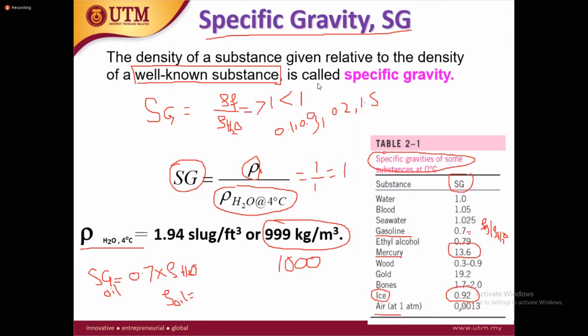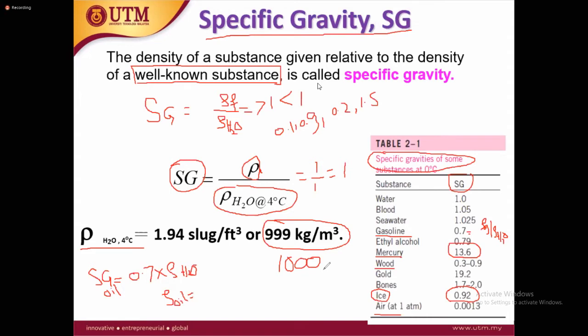For example, if you want to calculate the density of seawater, you multiply with the density of water, that is equal to 1. If you want to calculate the density of blood, multiply the specific gravity with the density of water, that is equal to maybe 999 or maybe 1, depending on the units. If you want to know the density of wood or mercury, you multiply the specific gravity with the density of water, for example 1000 or 1.